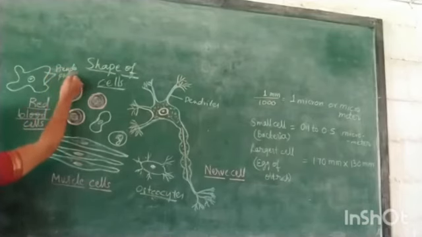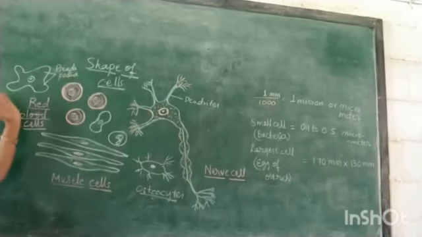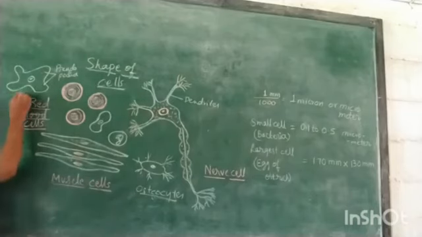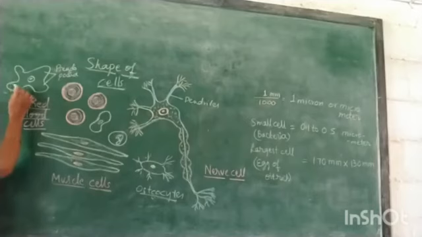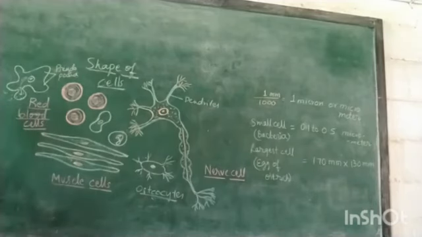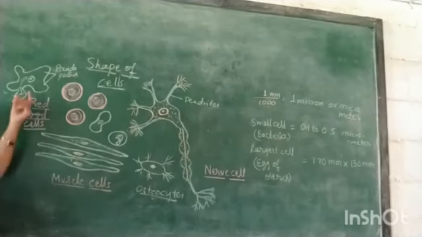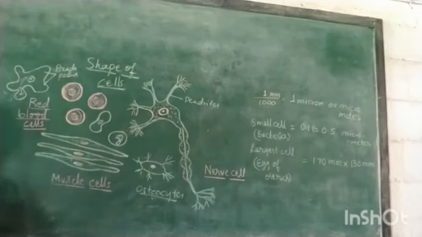Because of these false feet, it moves from one place to another and it helps to capture the food. Whenever there is a food particle outside the amoeba in the water medium, with the help of the finger-like projections, it captures the food and consumes the food inside. Two important processes taking place inside the amoeba with the help of the pseudopodia are locomotion and the capturing of the food.